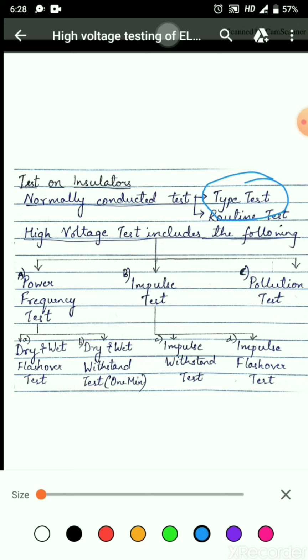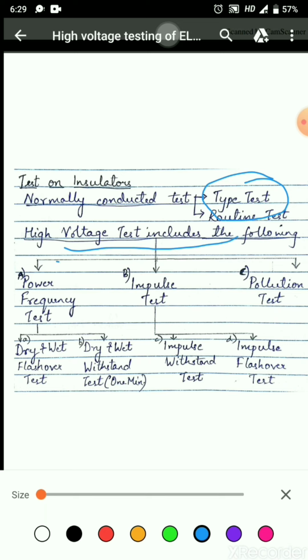Type tests are basically done on samples when design changes are introduced. Routine tests are done to ensure reliability of individual test objects and also quality and consistency of material used to manufacture.